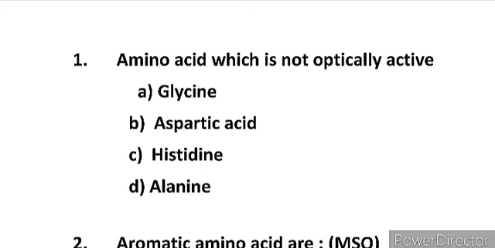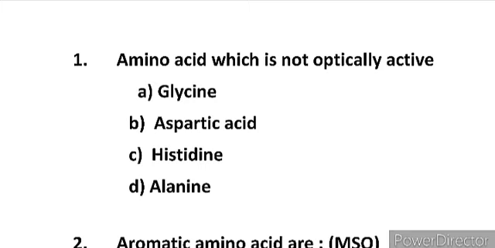First question is: which amino acid is not optically active? The options given are A glycine, B aspartic acid, C histidine and D alanine. Not optically active means it does not have a chiral center, and a chiral center is an atom that has 4 different groups. In the case of aspartic acid, histidine and alanine, all 3 compounds contain a chiral center. These all have 4 different groups.